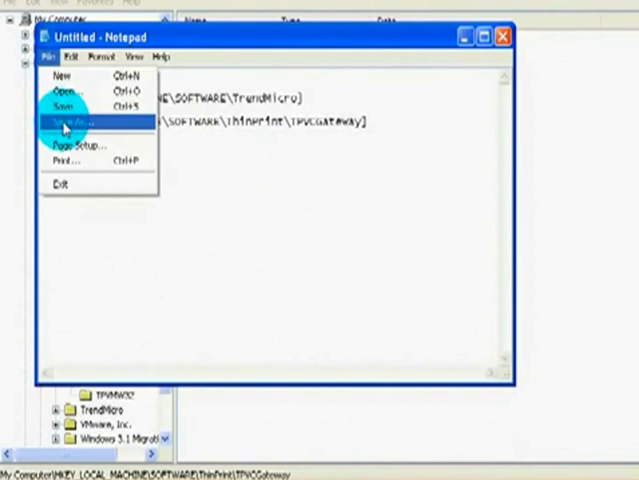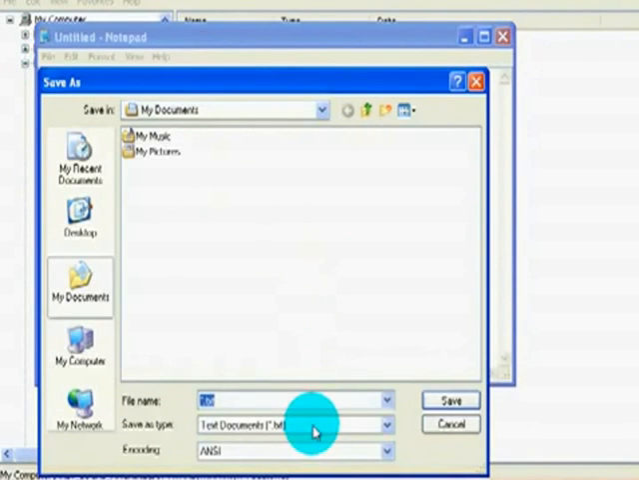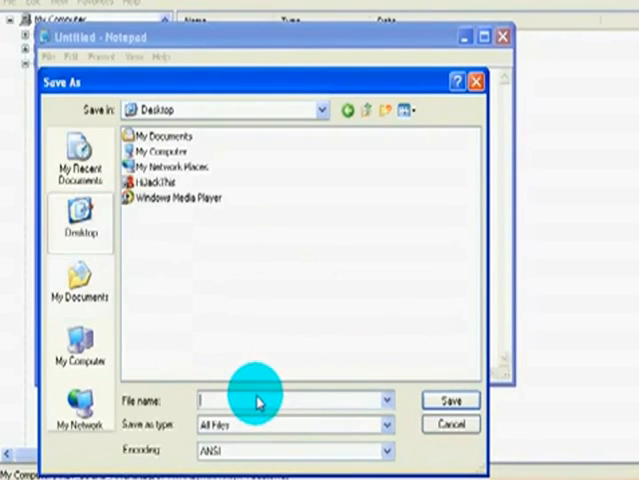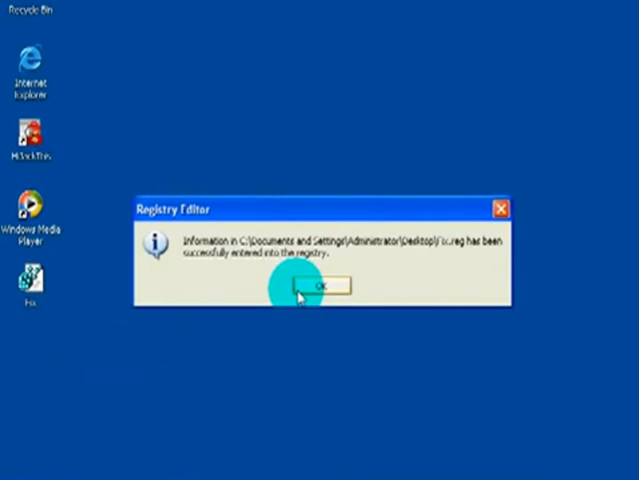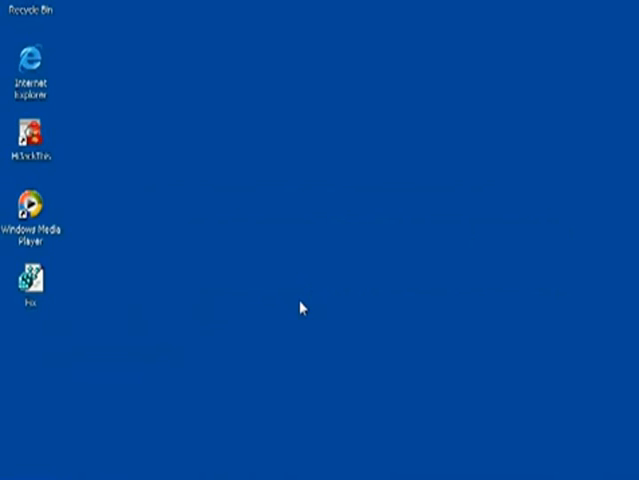So what do we do with this? We save as all files, which is important, very important. We'll do the desktop, we'll do it as fix.reg and click save. So now if we go here, we will see this file. Yes, we do. And it was successfully entered into the registry.